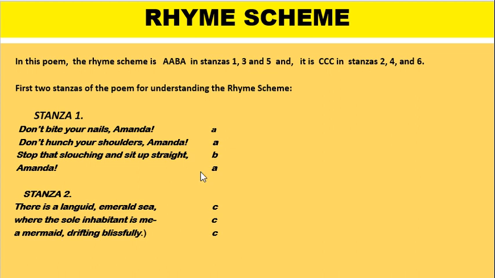Now let us see the second stanza. Here we can see that see, me, see. Here also blissfully. The e sound is repeated. That's why, as the words rhyme similarly, we have assigned it C. And in stanza number 4 and 6 also, it is C.